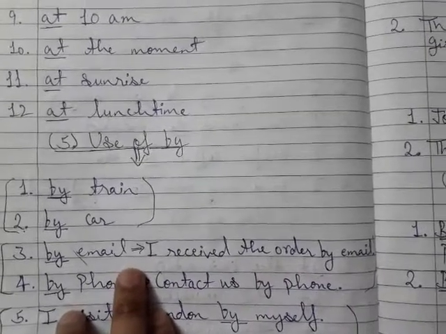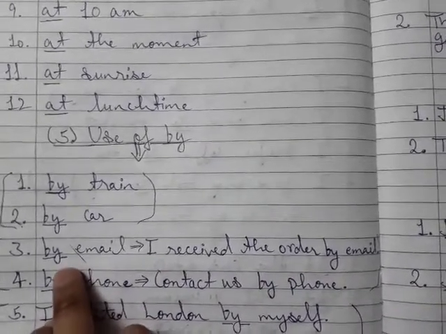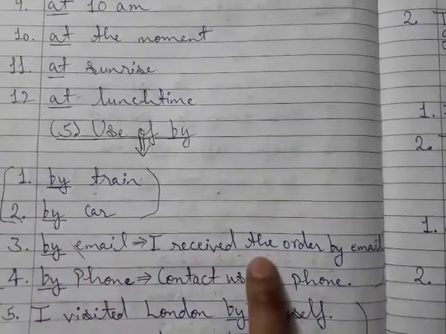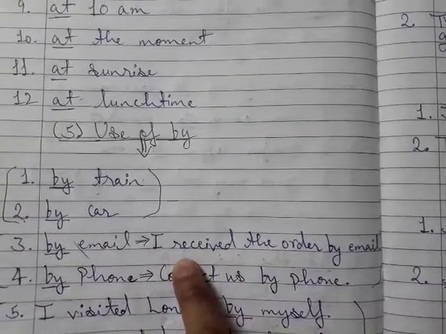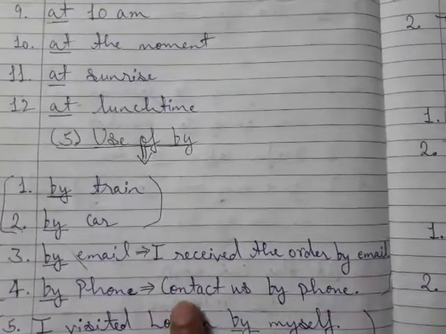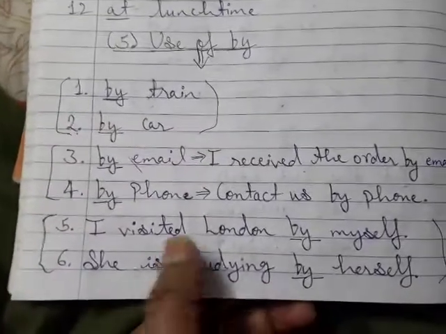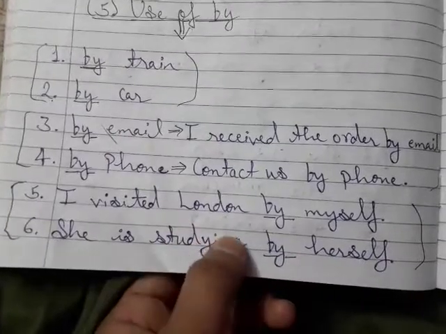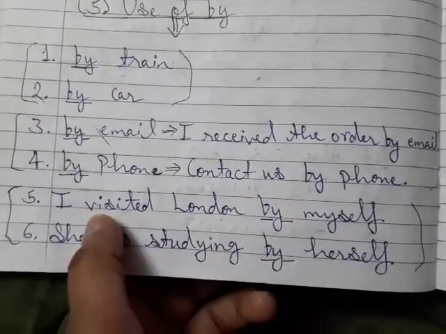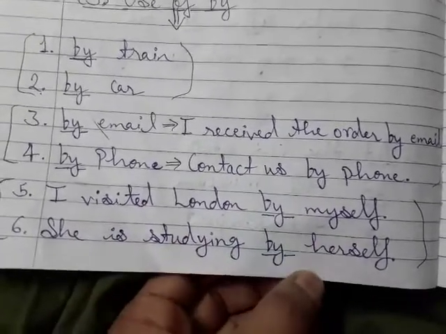To express communication, we use by email, by phone. In the sentences, I received the order by email. Contact us by phone. By is also used in reflexive pronoun. Examples: I visited London by myself. She is studying by herself.